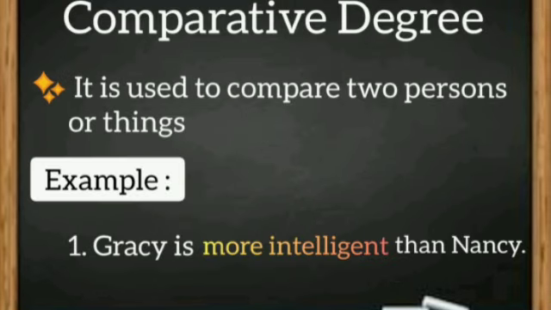Comparative degree. It is used to compare two persons or things. For example, Gracie is more intelligent than Nancy. Mumbai is larger than Kerala. Iron is more useful than copper.